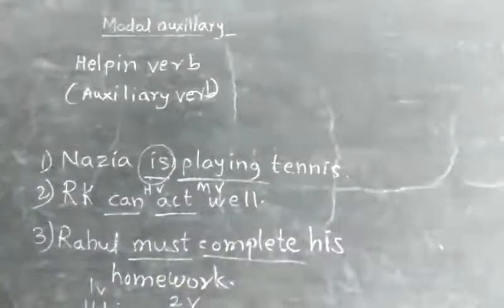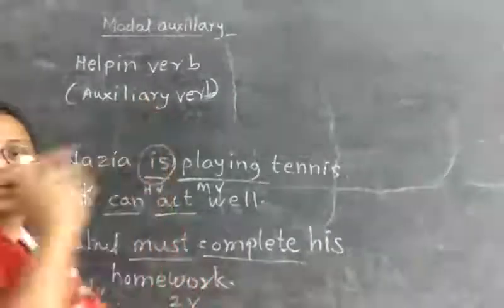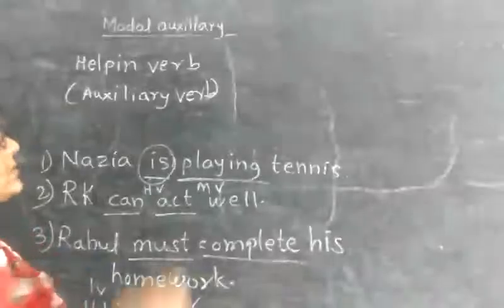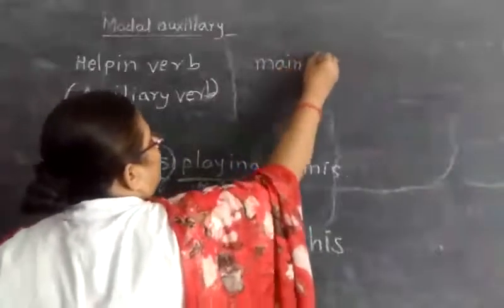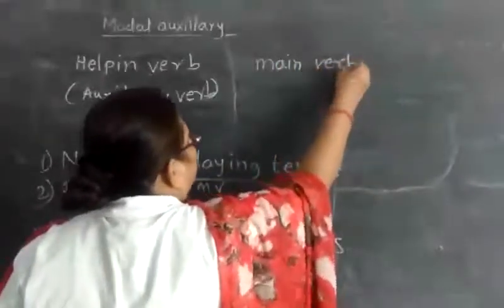And remember that auxiliary verbs always come before the main verb in the sentence.